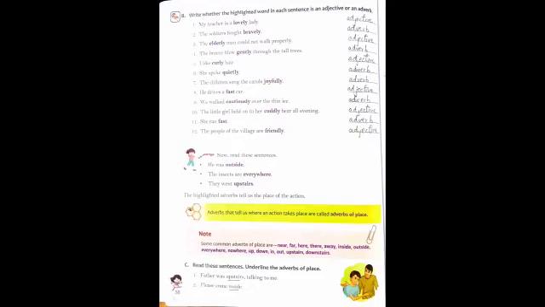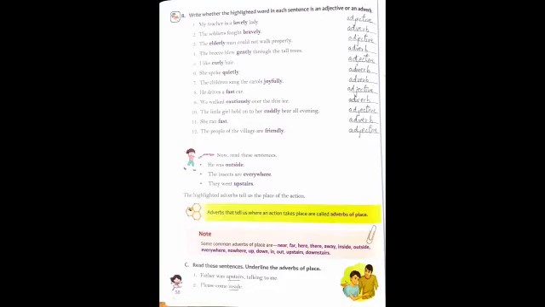He was outside. The insects are everywhere. They went upstairs. The highlighted adverbs tell us the place of the action. So these words outside, everywhere, upstairs tell you where the action took place.